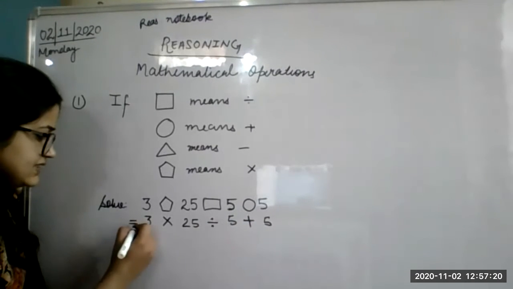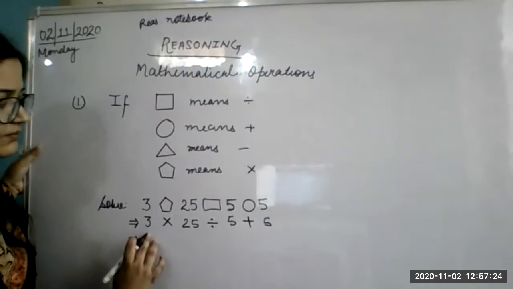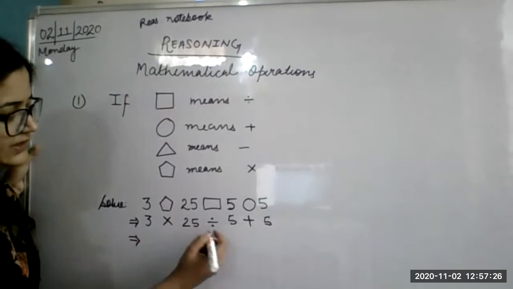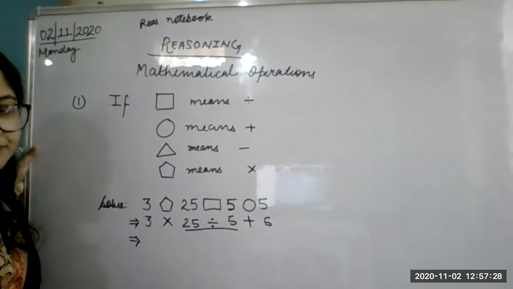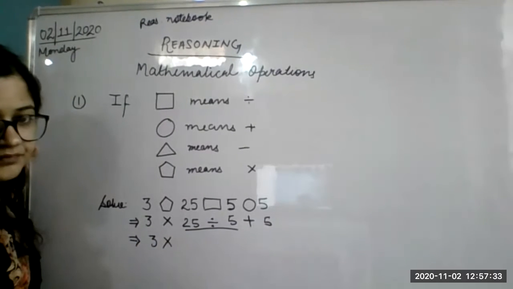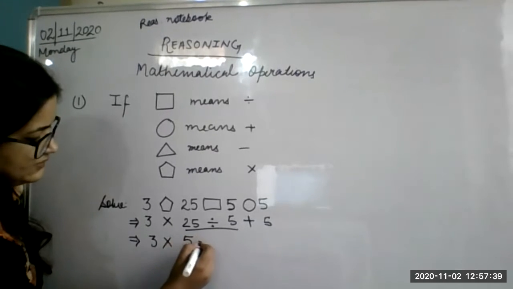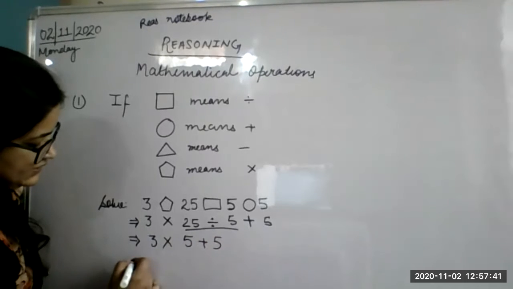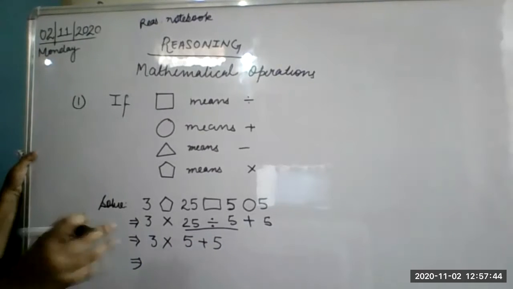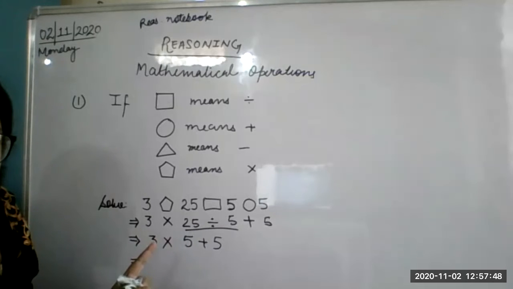So if you can see here, I'm putting an arrow equal to arrow. Now, first of all, B is not there. O is not there. D is there. Divide. 25 divided by 5. What is the answer? 5. Plus 5. Okay. Now D we have solved. Is there any other D? No D. Now we will go to next one.